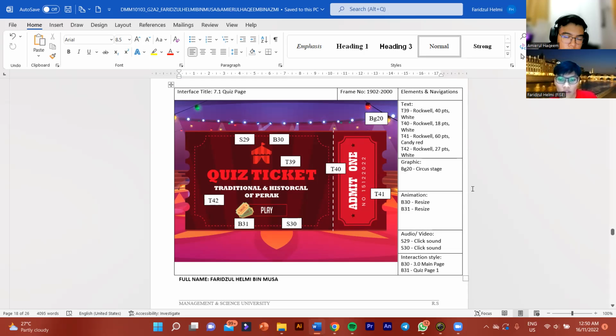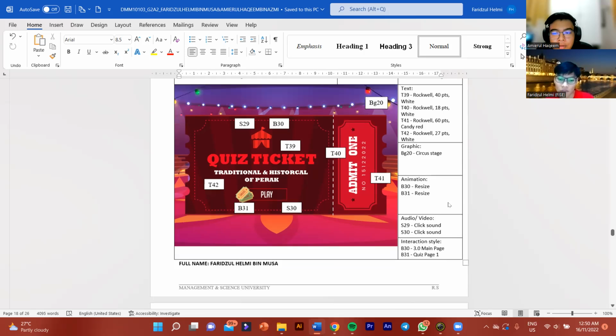The graphic we have is BG20, which is the circle stage, and we have two buttons for the interaction, which are B30 and B31. B30 will go to the main page, and B31 will go to quiz page number 1. The animation for the button will be resize, and the button will have a click sound.